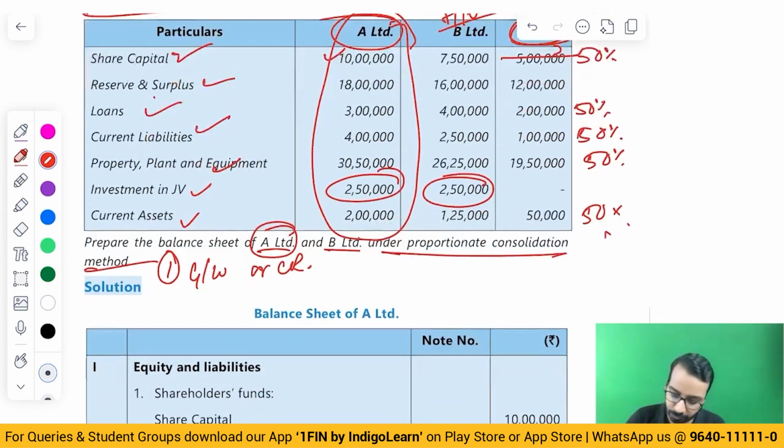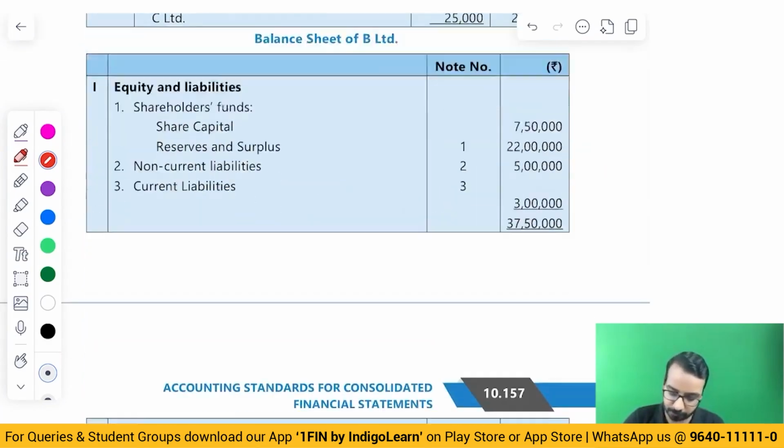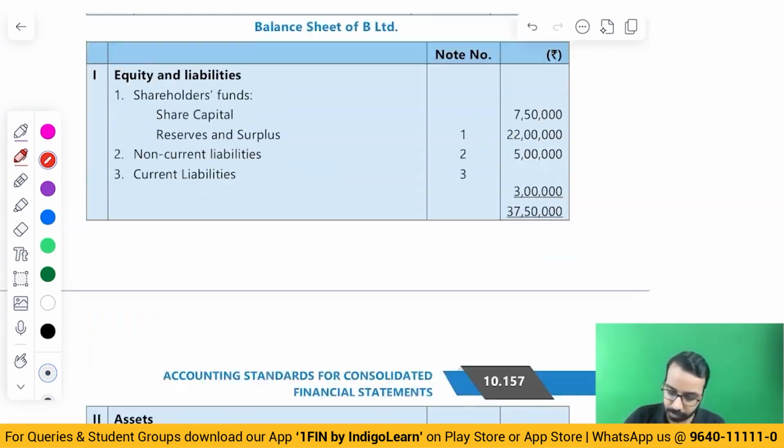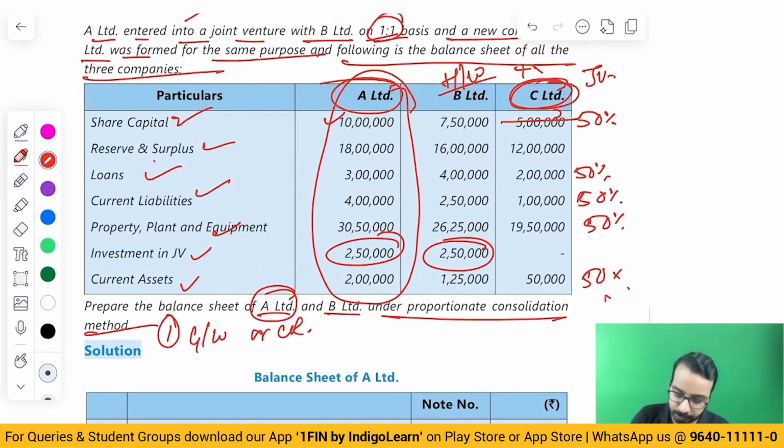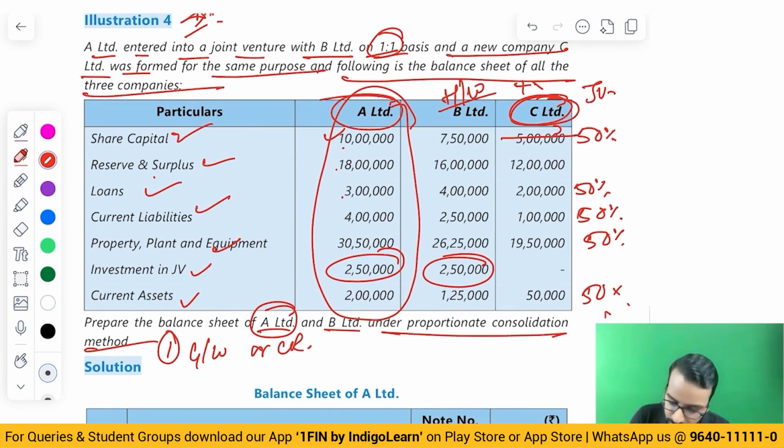So first we'll calculate goodwill or capital reserve. Here, I don't think there is any goodwill or capital reserve, but let us say share capital 10 lakhs, reserves, loans, all of that is given. How much is the investment? Investment is 2,50,000. What is the share capital? 5 lakhs.